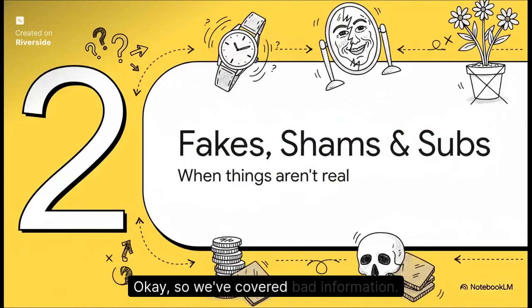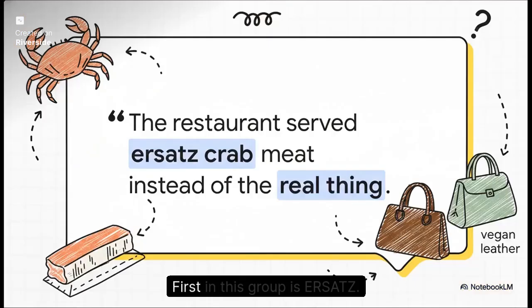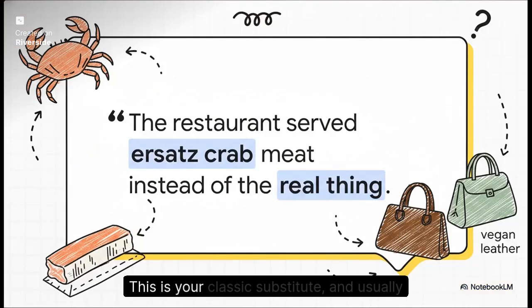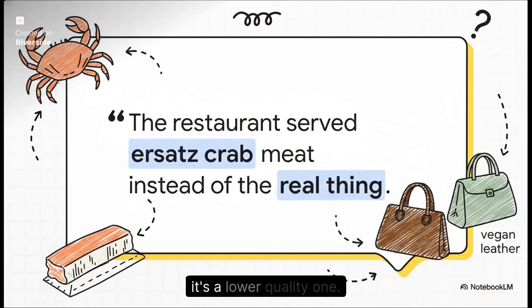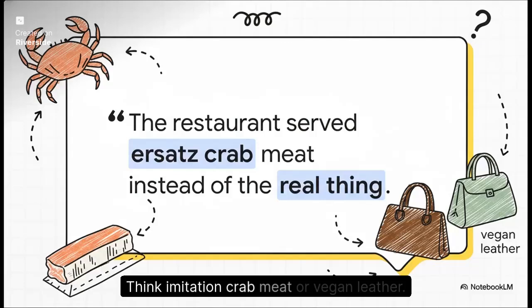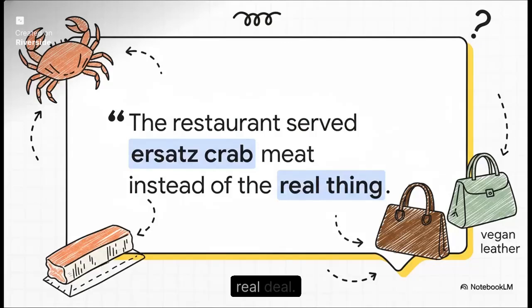Okay, so we've covered bad information. Now, let's shift gears and talk about things that literally aren't what they seem. Our next category is all about fakes, shams, and substitutes. First in this group is Ersatz. This is your classic substitute, and usually it's a lower quality one. Think imitation crab meat or vegan leather. It kind of does the job, but it is not the real deal.